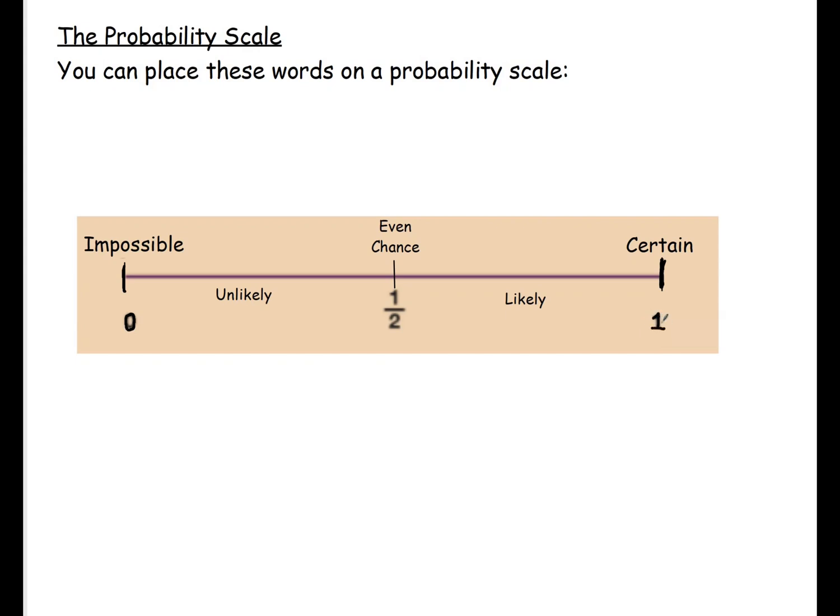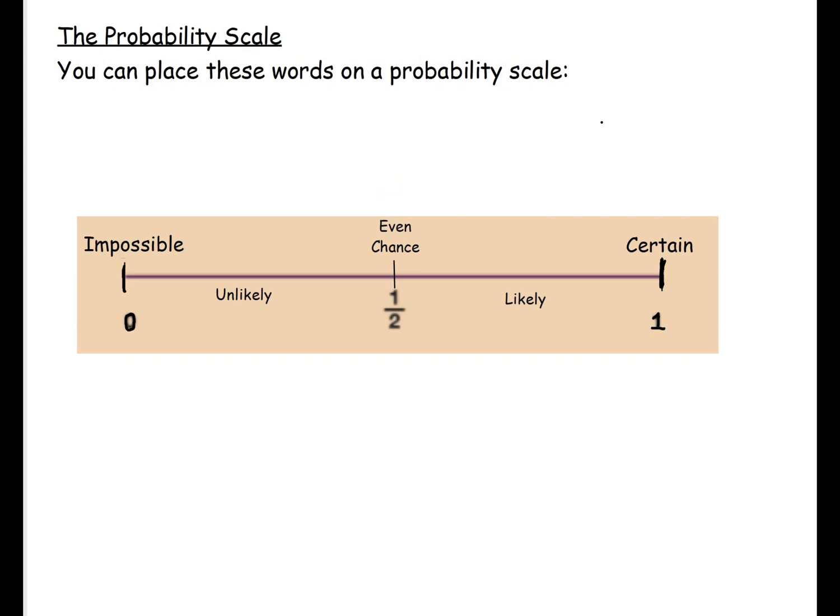So for example, the sun will rise in the morning. If I had a probability like that, that would be placed here on the probability scale. Getting a tails on a coin, that is even chance, so we would place that here on your probability scale at a half. Okay, because that's even chance.